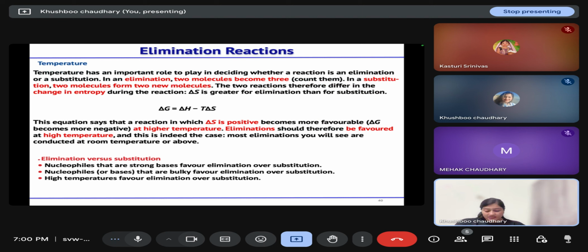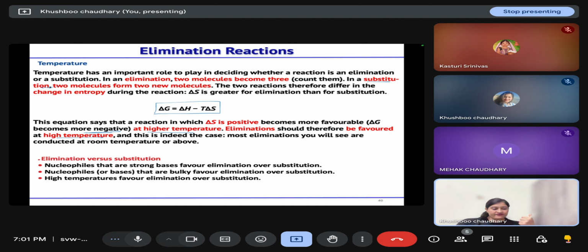Then temperature. Now we know the Gibbs free energy equation, delta G equals delta H minus T delta S. In elimination, two molecules will become three molecules, but in the substitution case, two molecules will remain two. So in the case of elimination, an entropy increase will take place. And if the entropy of the system is increasing, then for delta G to be negative, the temperature of the reaction should be high. So elimination occurs at higher temperature and substitution occurs at room temperature.